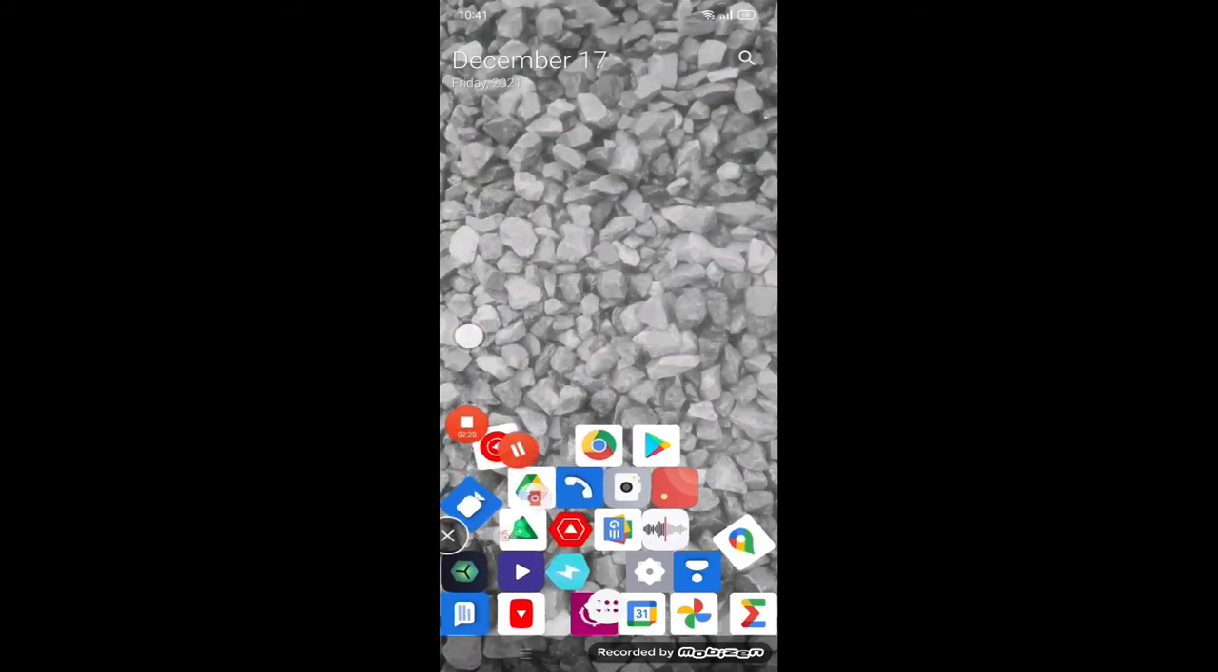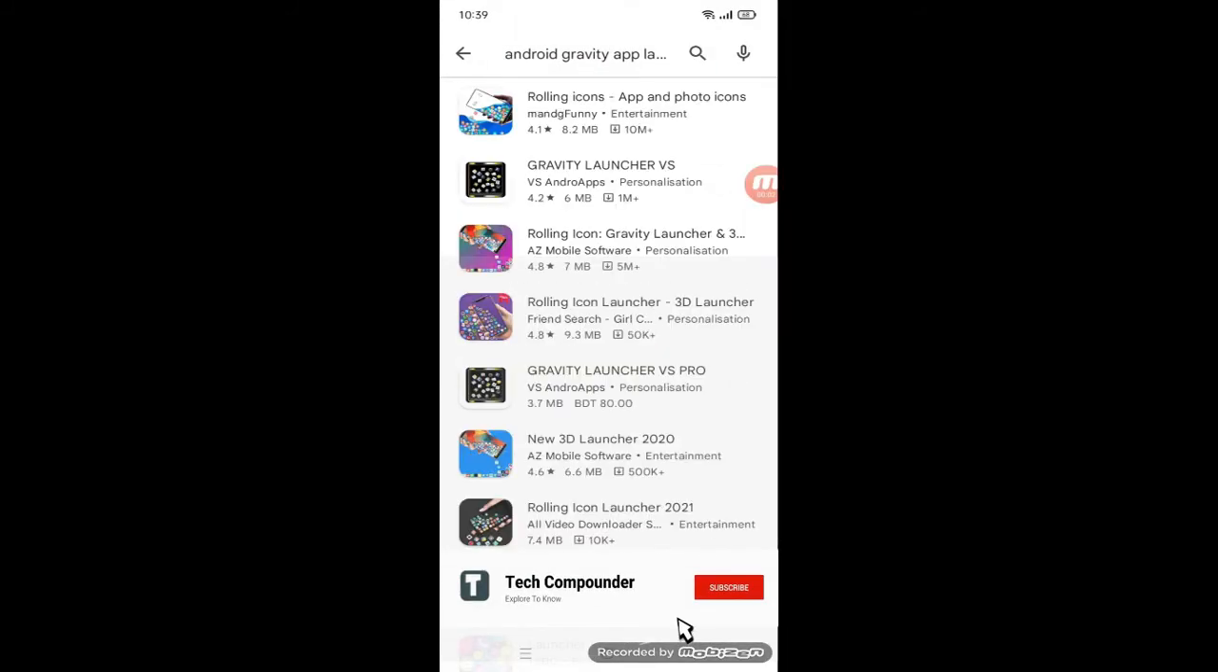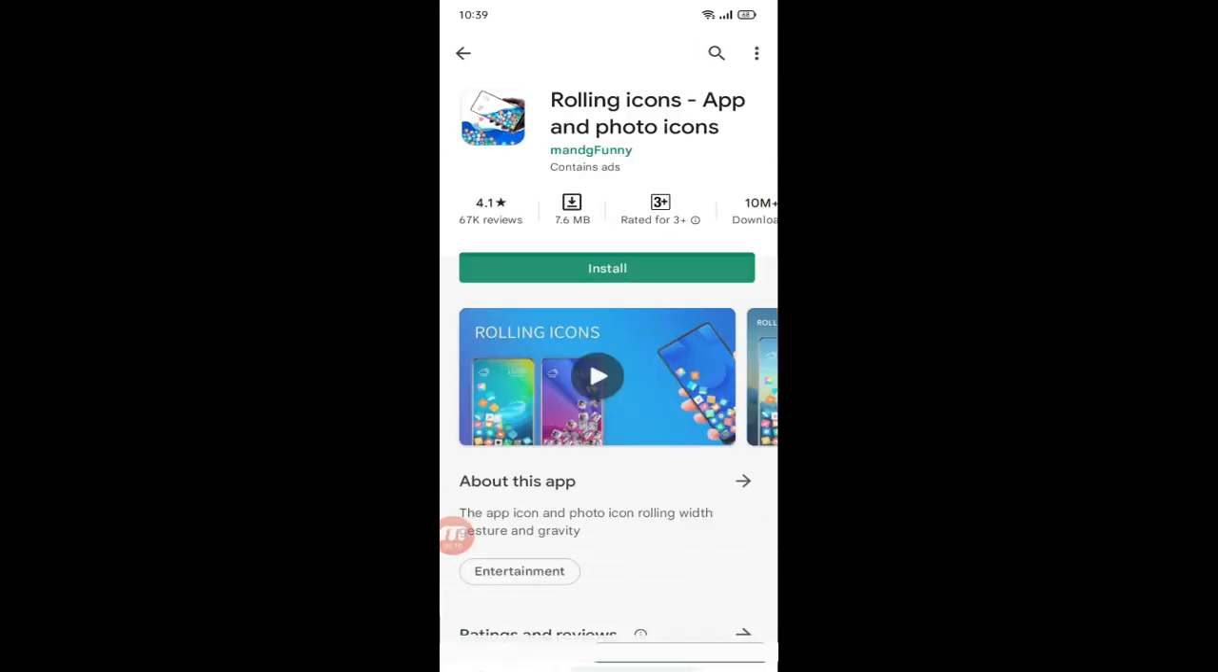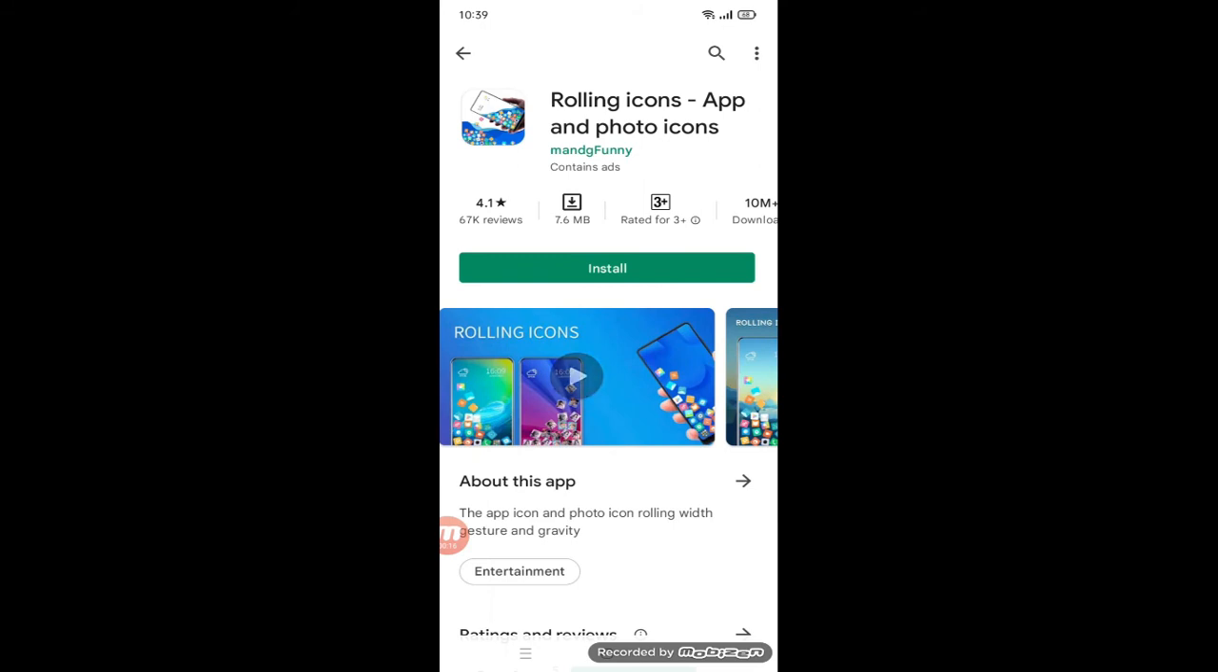Just go to the Play Store on your phone, download the Android Gravity App Launcher icon style theme, and install it on your phone. Isn't it cool?